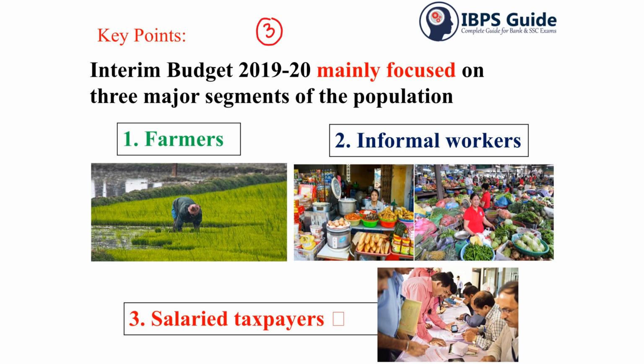If we look into the interim budget which was announced yesterday, we'll get to know that the budget was concentrated on three major areas, and the other areas also which we'll be discussing. But the major three areas are farmers, the informal workers, and then the salaried taxpayers. Especially these areas and this population were majorly concentrated.